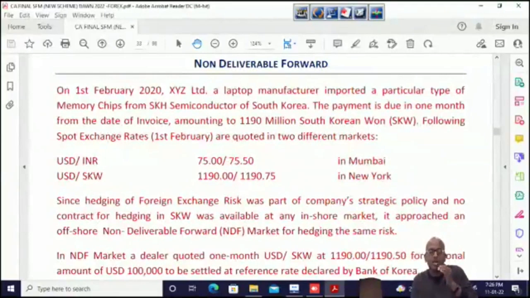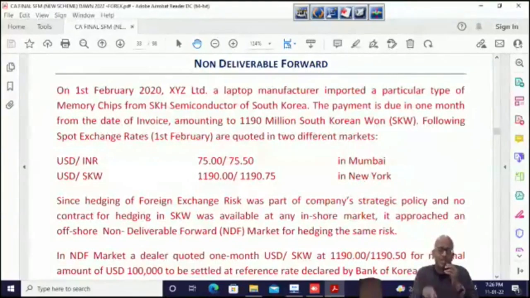So please find out 75.5 divided by 1190, the whole into 1190. It's coming to, I think, 75.5 million rupees. 75.5 by 1190 is the cross rate initially on 1st Feb, and that multiplied by 1190 is obviously 75.5 million rupees.